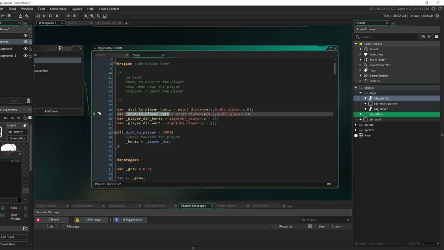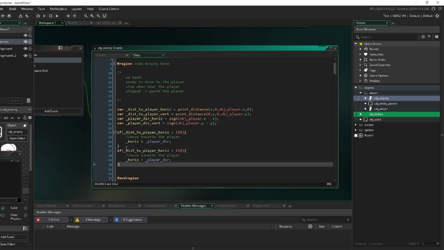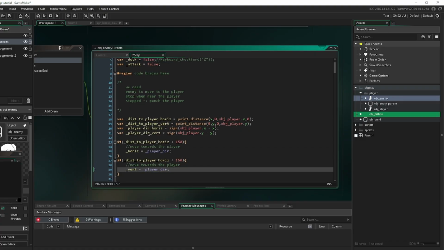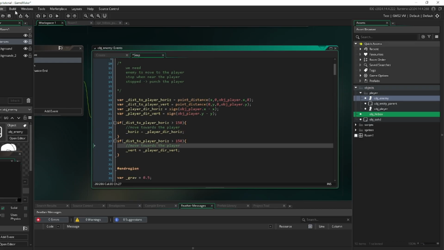So this will only run if our horizontal distance is more than, let's lower this number down, let's do 150. And then we can copy this, and our vert variable was set up the same way. So that should control the direction up and down. We can change this to that, and this to that. Okay. Now it should move towards the player.